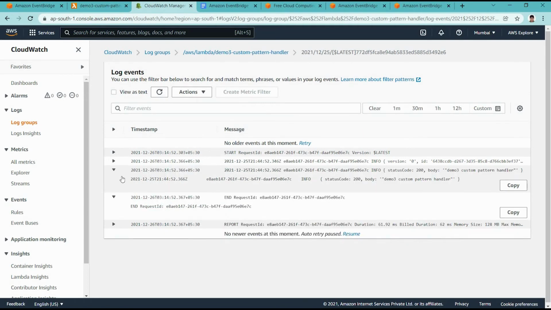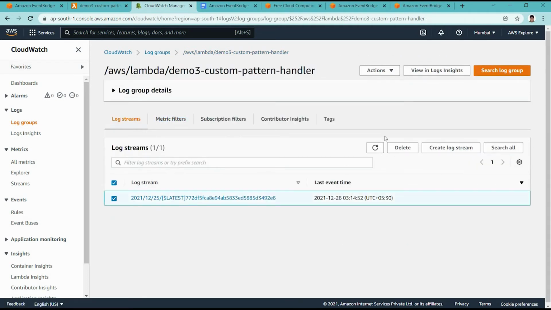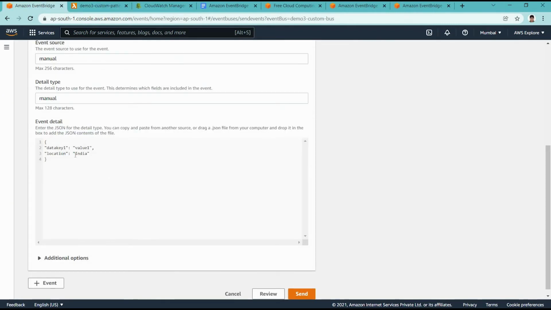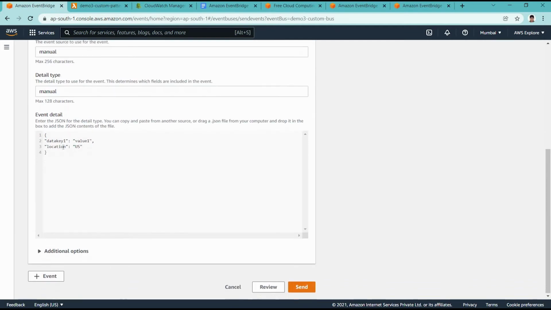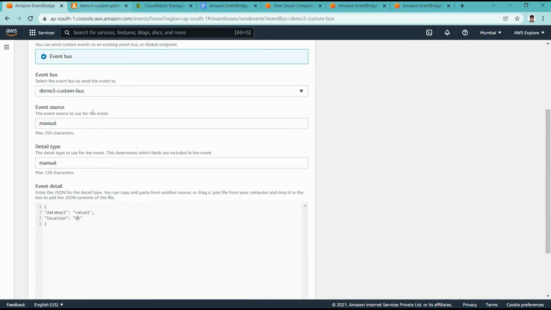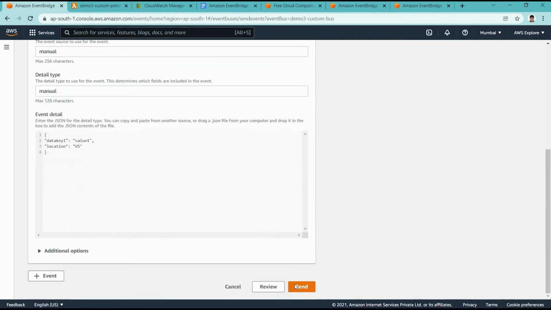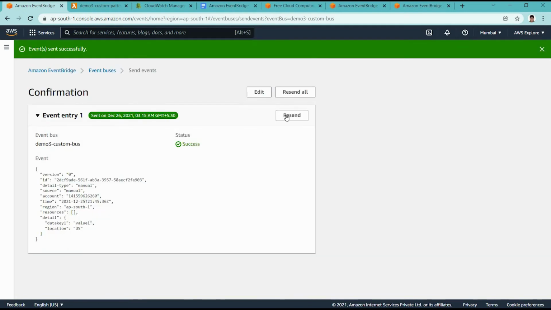Now I am clearing these logs, and again I am trying to call this event with a different location. Instead of India I am putting US. In that case it should not call the targeted Lambda, because the custom event pattern we defined has location India, so it should not match and it will not call.